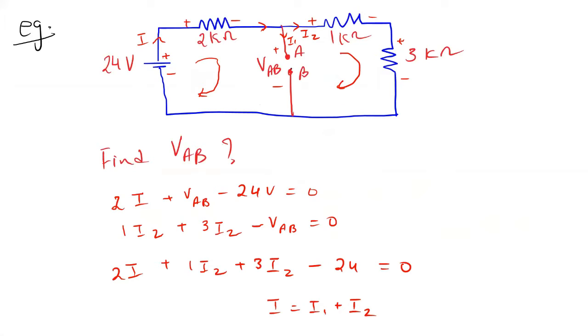Here we have I1, I2, and this we said as I. The voltage VAB is between this point and this point. There is no resistor here, so actually there are no two loops, but a single loop. So VAB indicates that I1 is 0 and I is equal to I2.